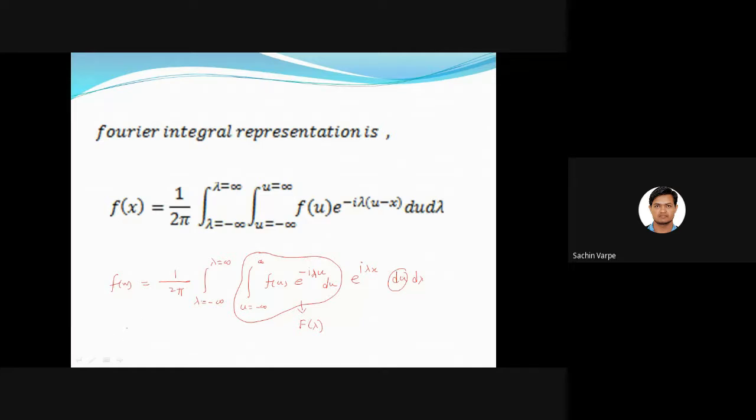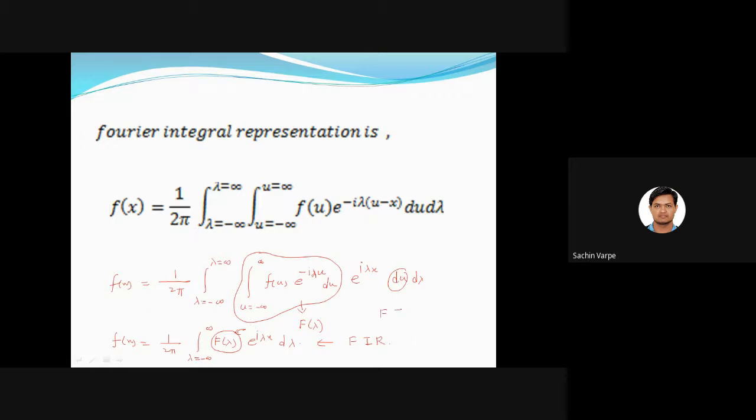So when I write in terms of f of lambda, how do I write? F of x is equal to 1 upon 2 pi integral lambda from minus infinity to infinity f of lambda e to the power I lambda x d lambda, right? And that is actually the simplified Fourier integral representation, where this inner integral f of lambda is called the Fourier transform.